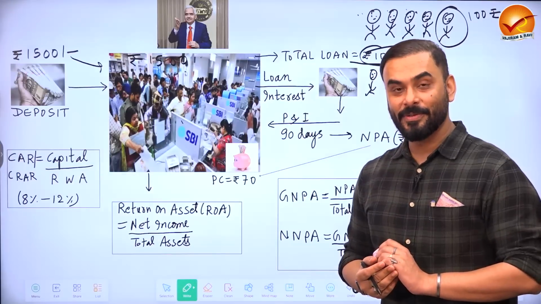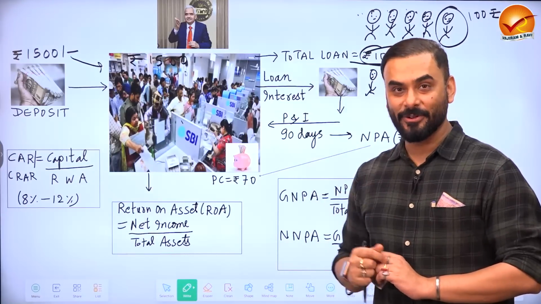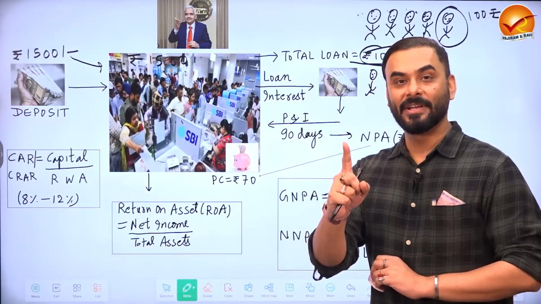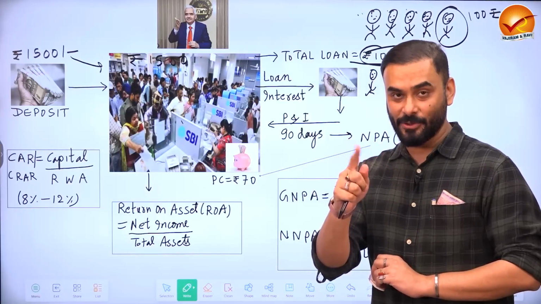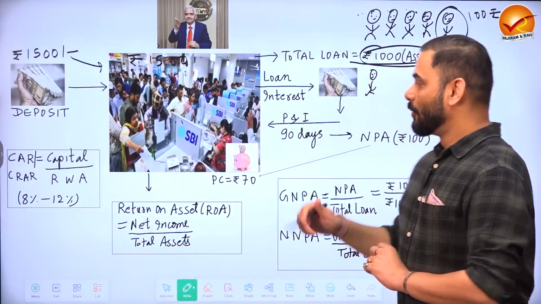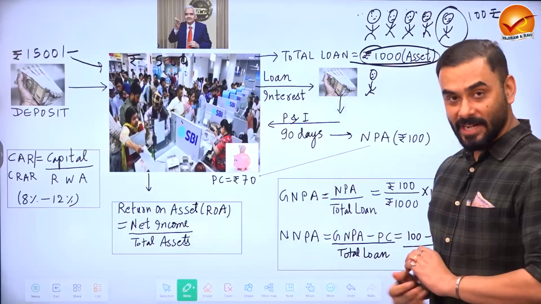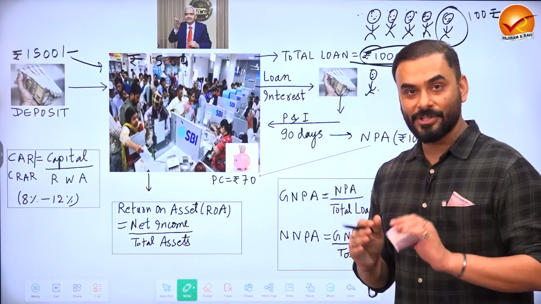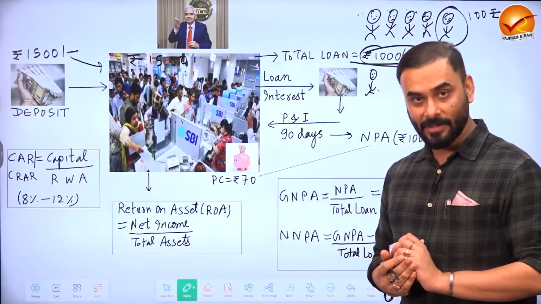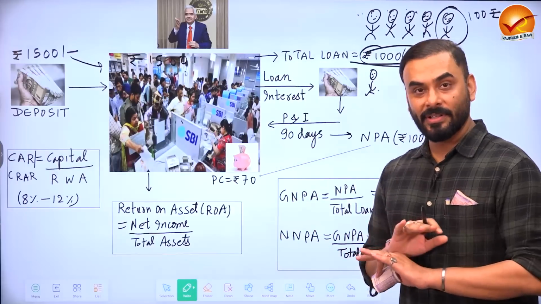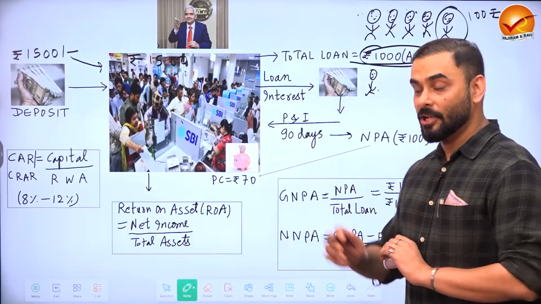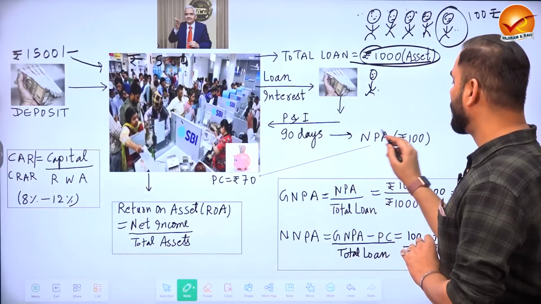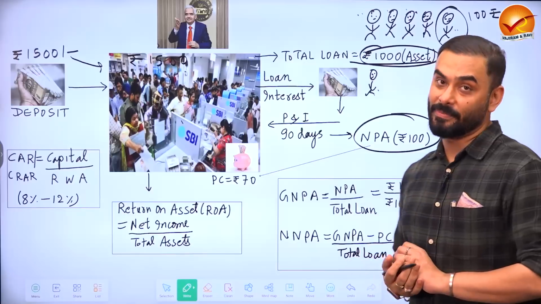He makes a promise to the bank that he's going to return the money along with the rate of interest. But for 90 days, he's unable to return the money, neither the principal 100 rupees nor the interest. So now State Bank of India will call this guy and ask, are you in a position to return the money? He says no, I'm not in a position to return the money of the bank, neither principal nor interest. So the 100 rupees which this guy took is called the non-performing asset of the bank.